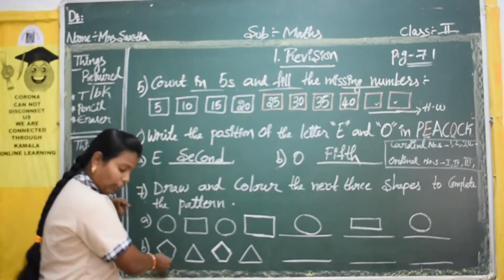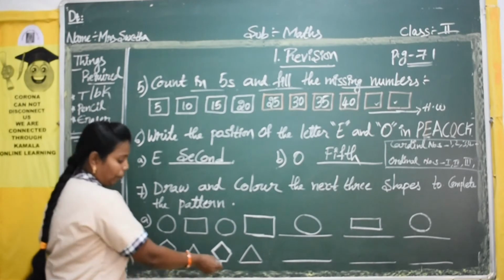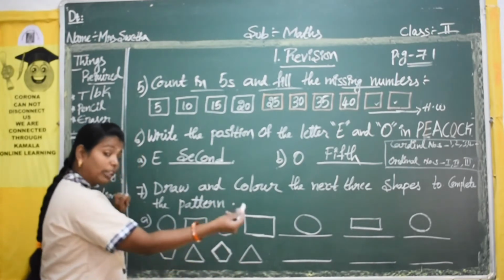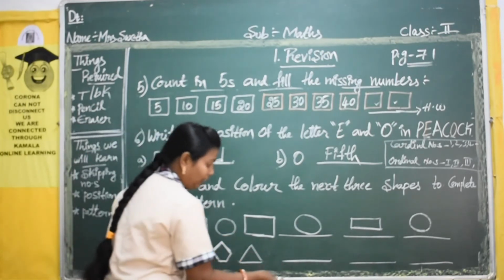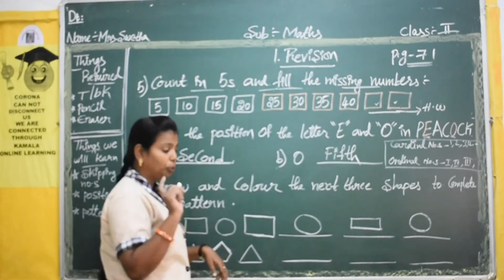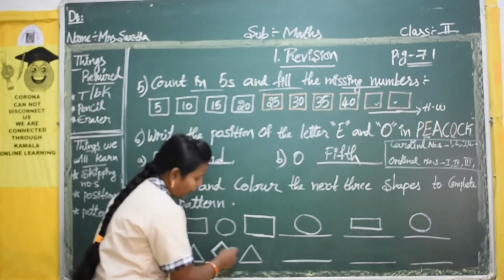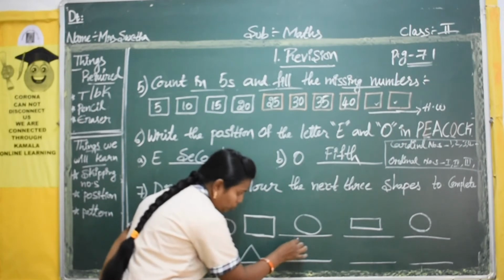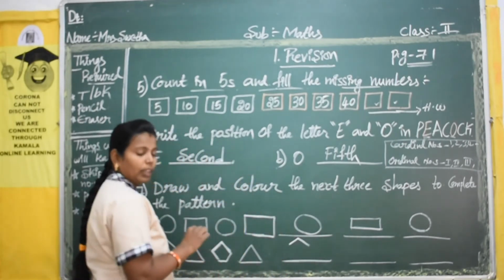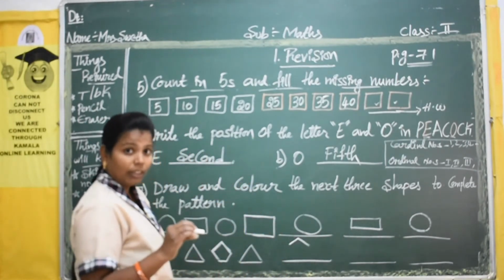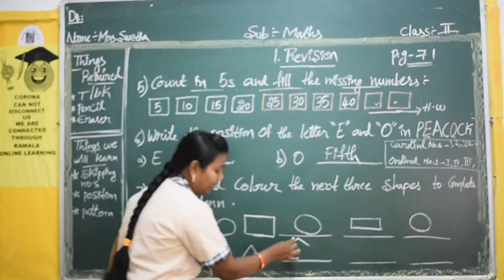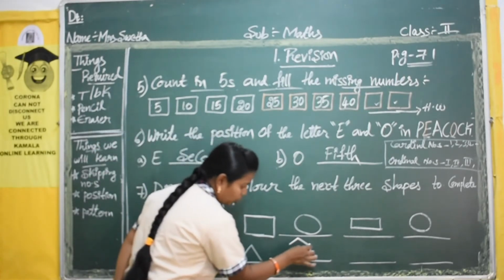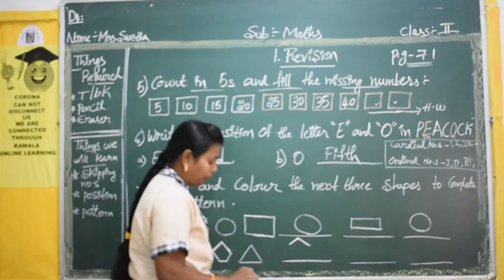Okay, first pentagon, triangle, pentagon, triangle. So the next one will be again pentagon. So I will tell you how to do it. Listen here carefully. For the pentagon, first you have to take 2 slanting lines outside. How you will draw a home, no? For home you will draw, no? So you have to draw 2 slanting lines outside.